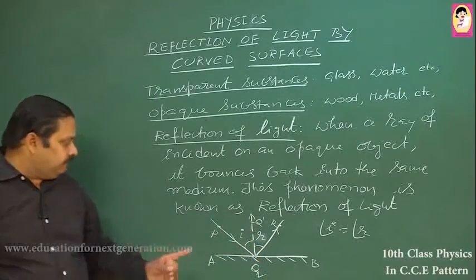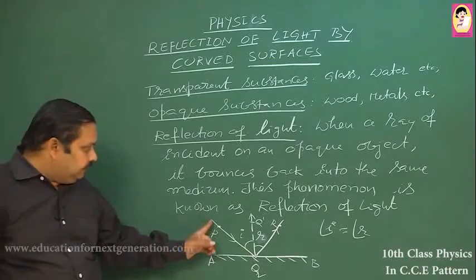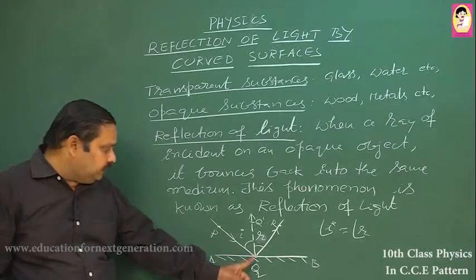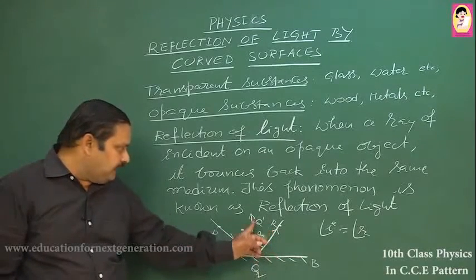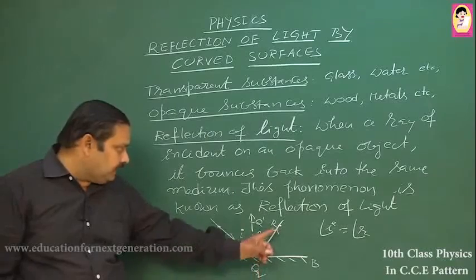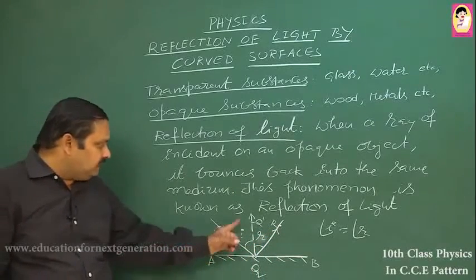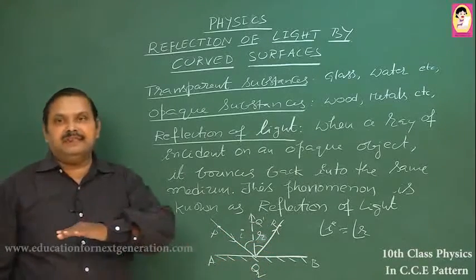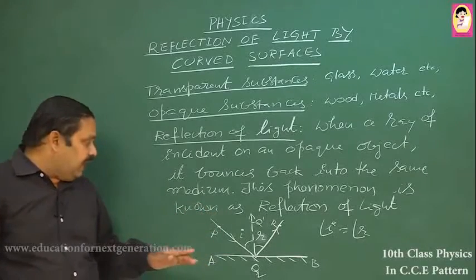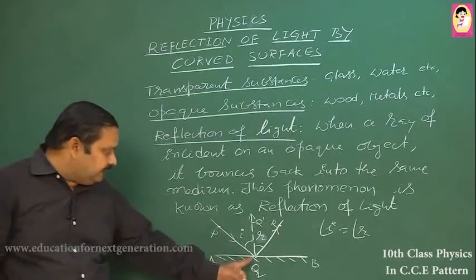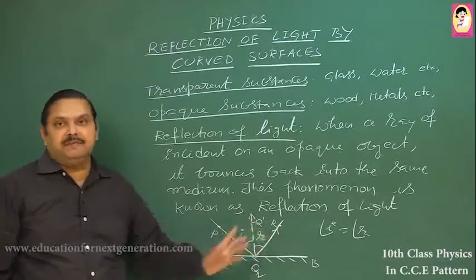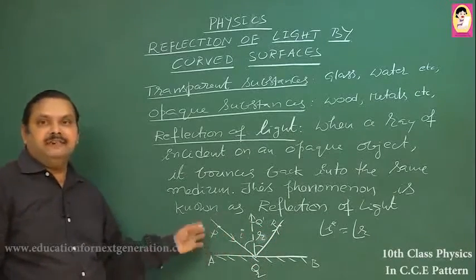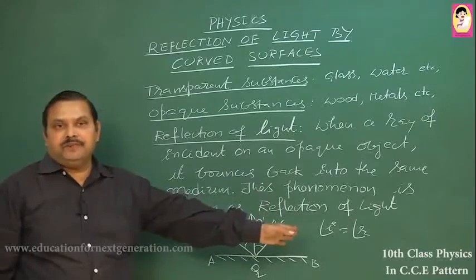At the same time, the incident ray PQ, the reflected ray QR, and the normal QQ dash, all these three rays lie on the same surface, and the incident ray and reflected ray are on either side of the normal. If one is on the left side, the other one is on the right side.